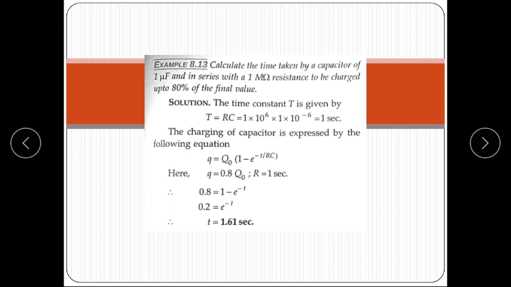So 0.8 is equal to 1 minus e raised to the power minus t. So 0.2 is equal to e raised to the power minus t. So t is equal to 1.61 second. It means a capacitor takes 1.61 second to charge up to 80% of its final value.